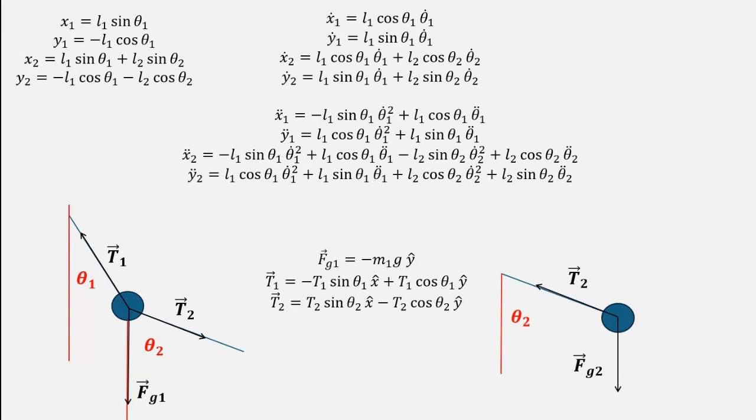We can write down these two forces in terms of their components as well. Fg2 is just minus m2g y hat, and T2 is the precise opposite of what it was for the first bob. So minus T2 sine theta 2 x hat plus T2 cosine theta 2 y hat. Now that we know all that, we can return to our Newton's equations and plug in all these wonderful expressions for forces and accelerations involved.